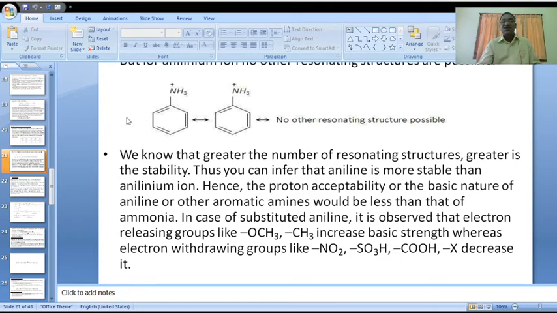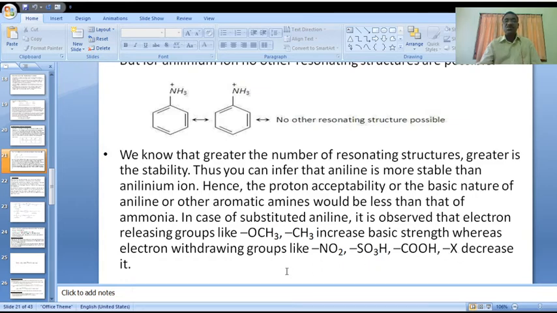Okay, if electron releasing groups are substituted on the aniline ring, in that case the basic strength increases. Whereas electron withdrawing groups, please observe, it may be NO2, or SO3H sulfonic acid, or COOH carboxylic acid functional group, or any halogen functional groups.